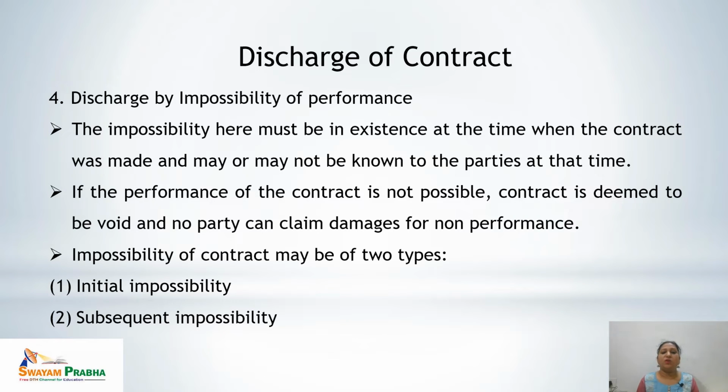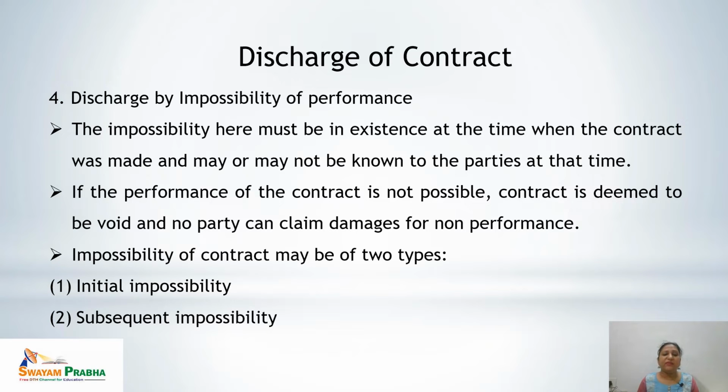Next, fourth is how the contract is discharged. That is, it is discharged by impossibility of performance. Sometimes the contract becomes impossible to perform, and then it is considered a discharge of contract. There are a few conditions for the impossibility of performance. One is that the impossibility must be in existence when the contract was made. It may or may not be known to the parties at the time the contract was made, but the impossibility must exist at that time.